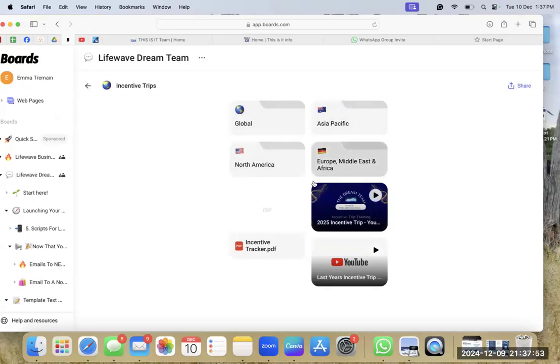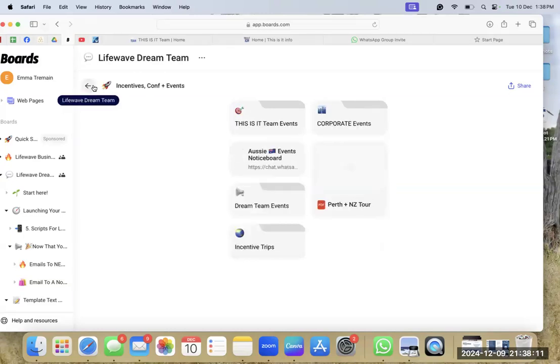So as per area, you've got your incentive trips, last year's incentive trips, next year's incentive trips. We've got just little promotional videos to show you guys what it's all about, and an incentive tracker to keep you on route to be able to make those incentives.